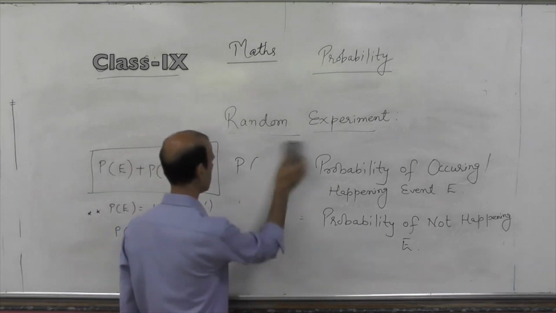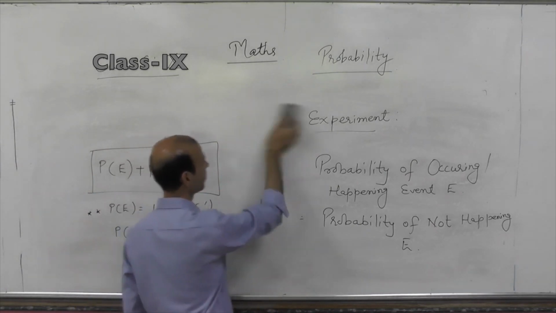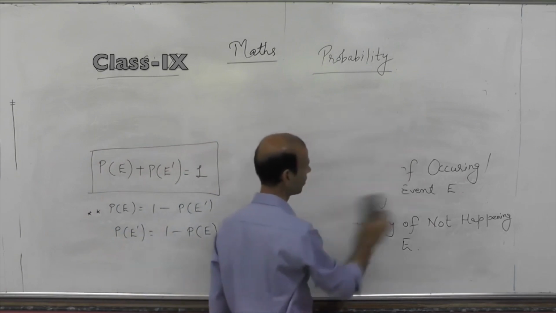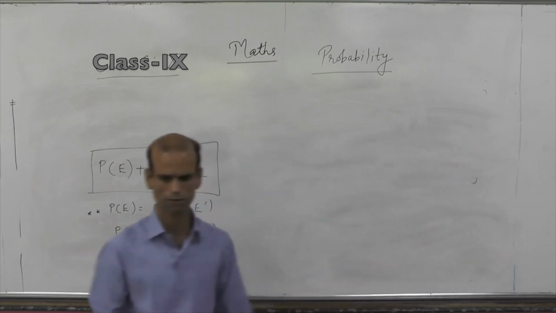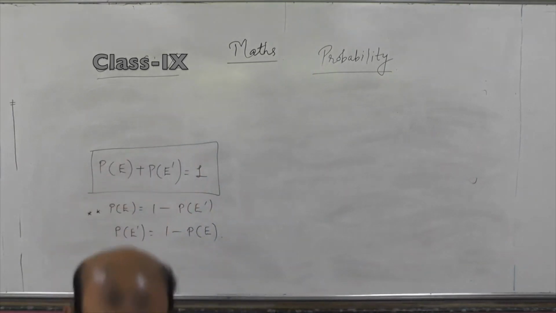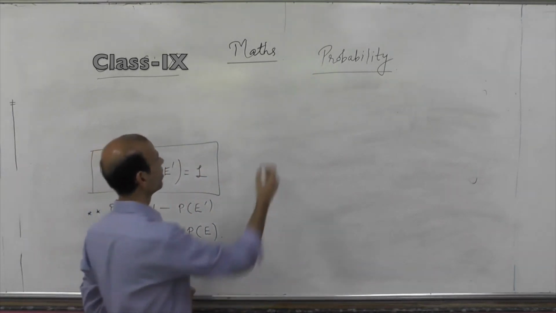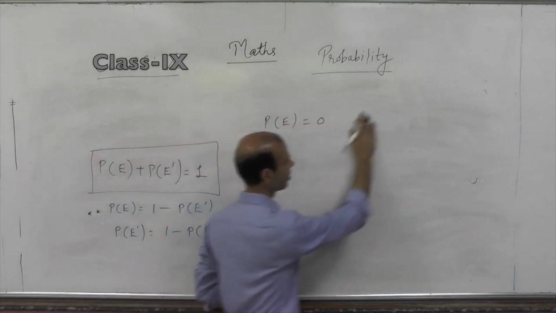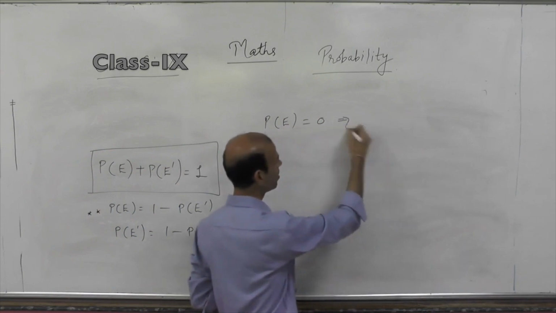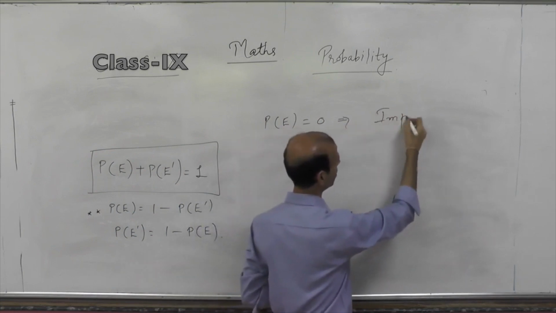And when we move to the exercise, we have only one exercise and another one is optional in our chapter probability. There are some objective questions or some certain result based questions. Like if the probability of any event equals 0, then the event is a special event whose name is impossible event.